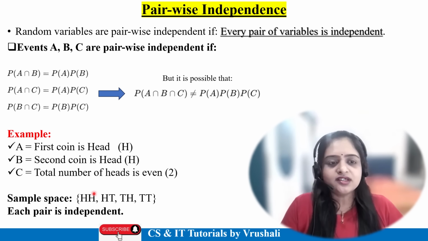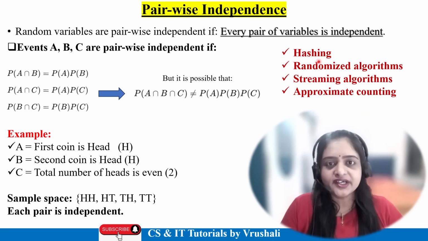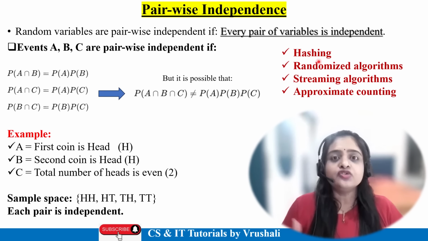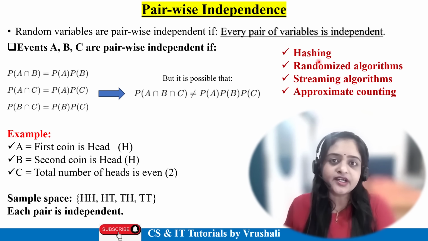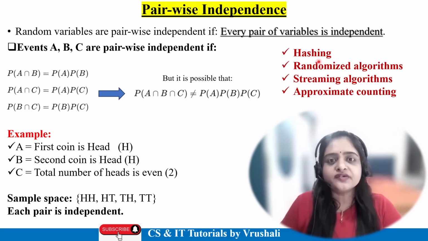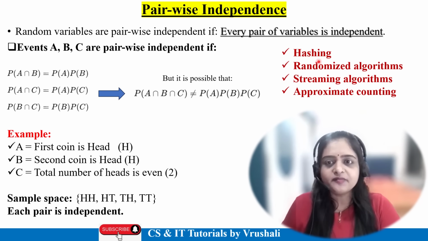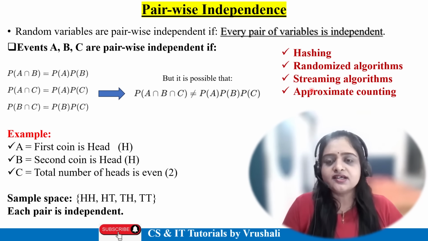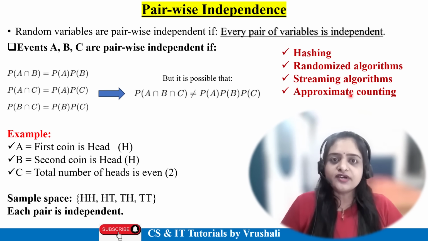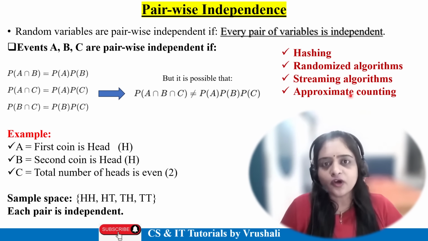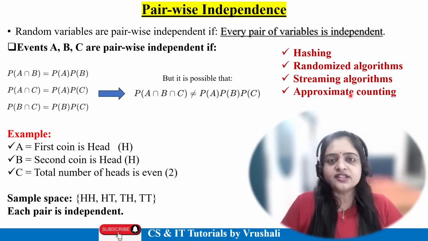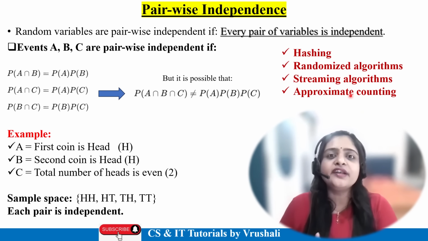This algorithm is majorly used in hashing techniques, because in hashing we use multiple hash functions. Every hash function generates different types of data. Every hash function works independently, right? Again in randomized algorithms and streaming algorithms. Nowadays lots of streaming data is there, like live cricket matches and online web series streaming on YouTube, Amazon or Netflix. So streaming algorithms work with pairwise independence.